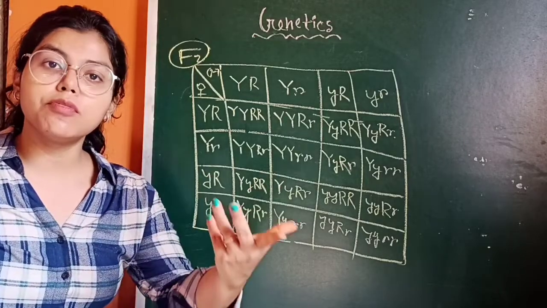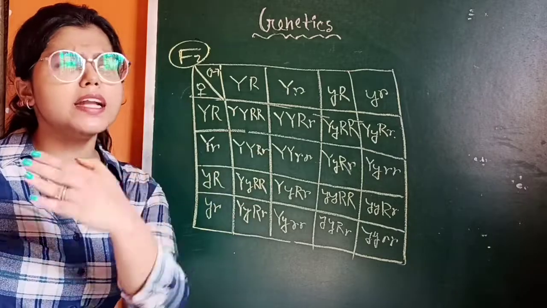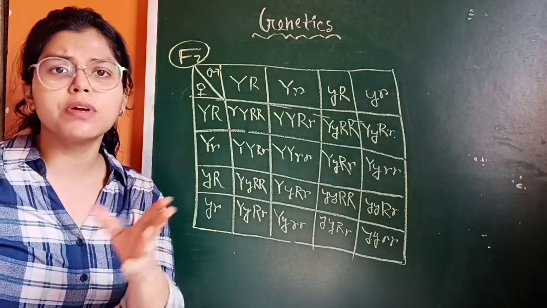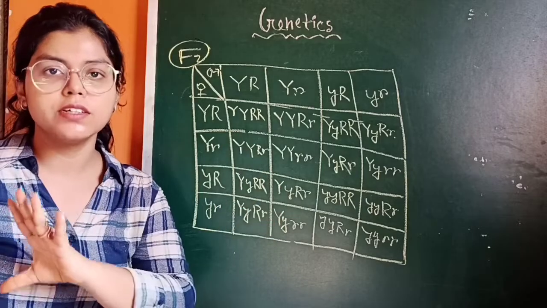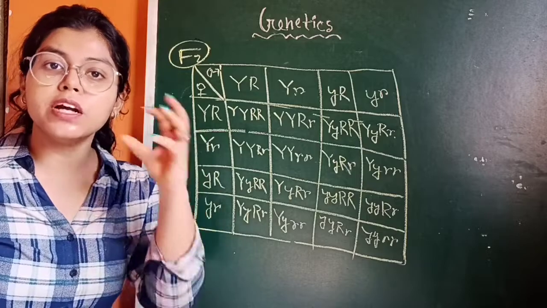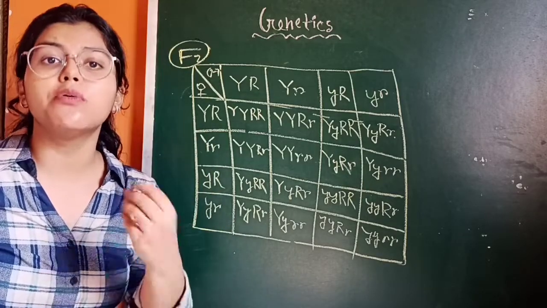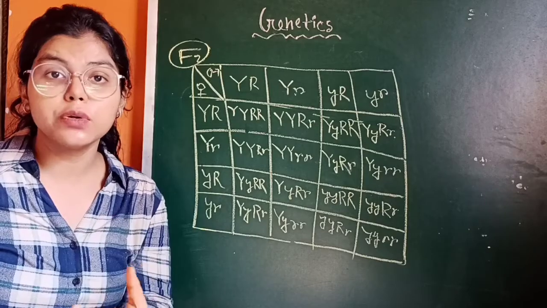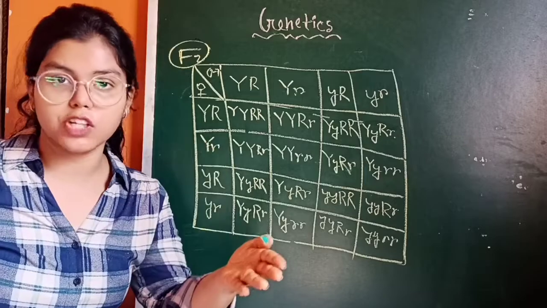Also in the case of green wrinkled, you can observe the plant and tell that it is a green wrinkled plant. But you don't need to analyze the particular genotype when you are calculating the phenotypic ratio.